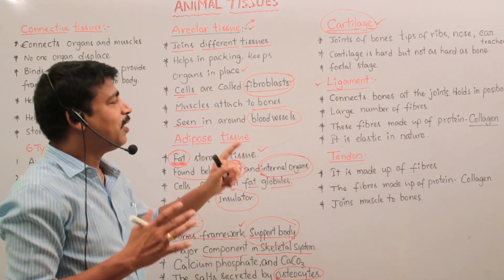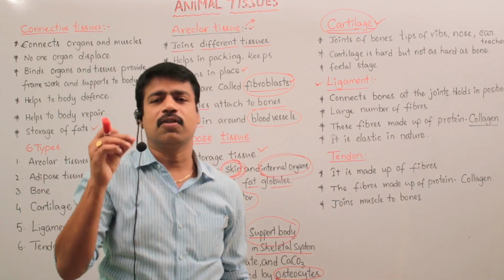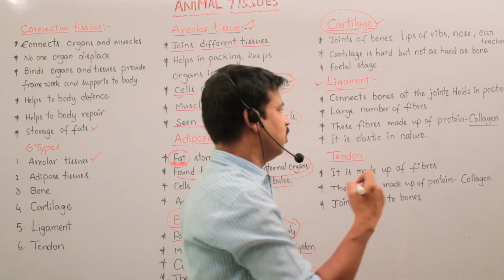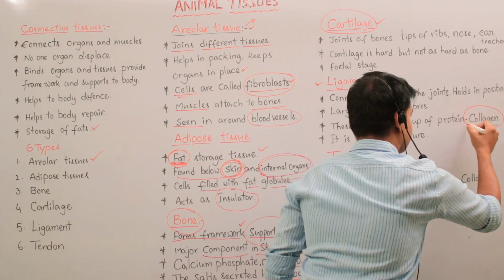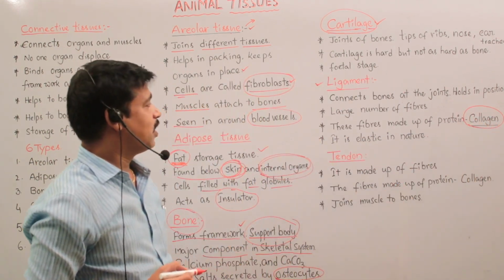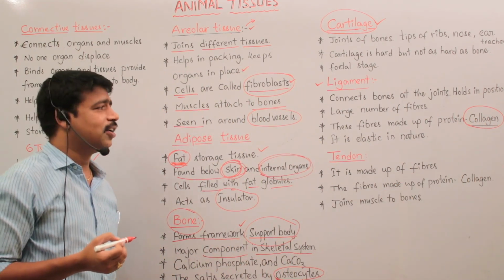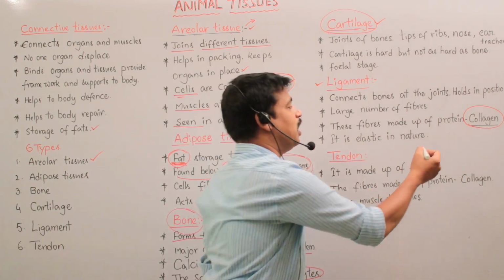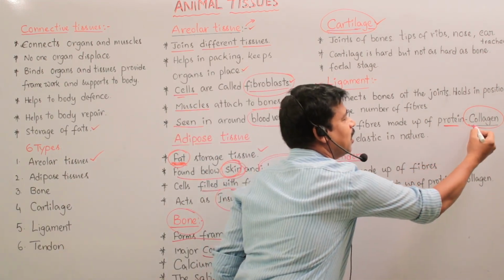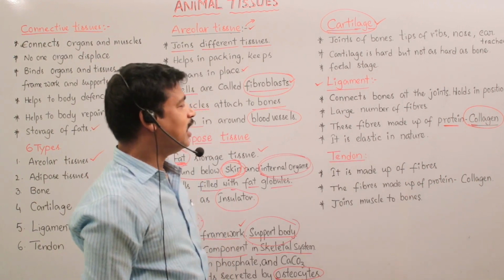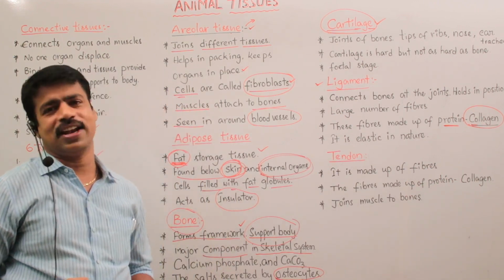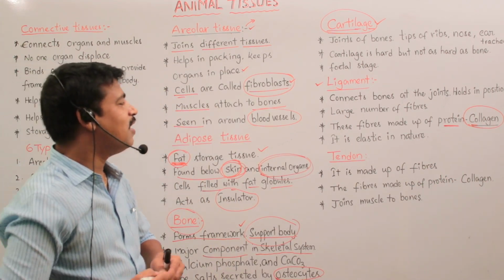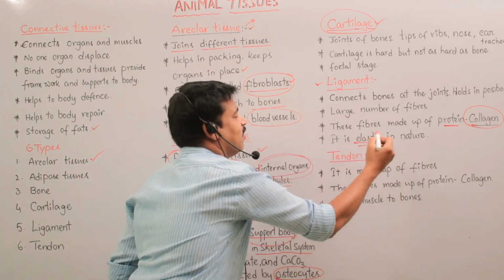The fibers of ligaments are made up of a protein named collagen. The ligament is elastic in nature.